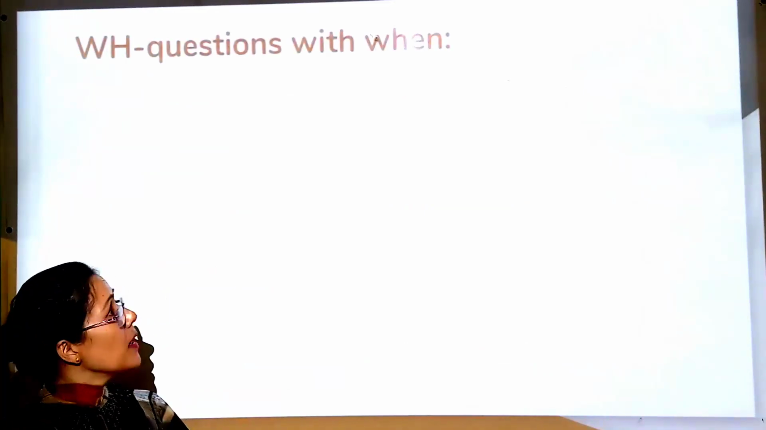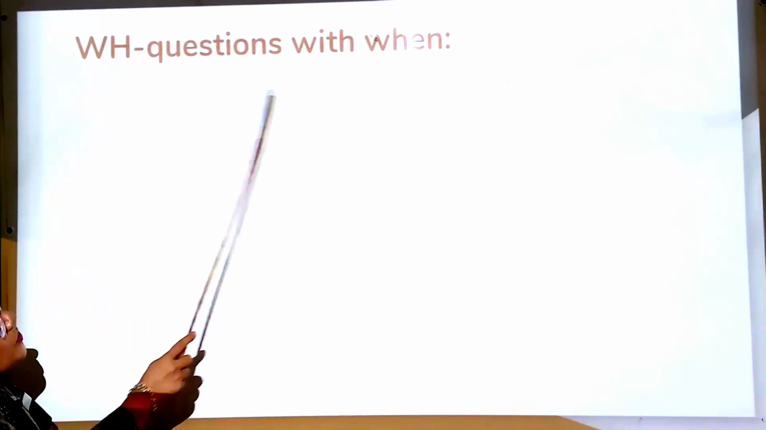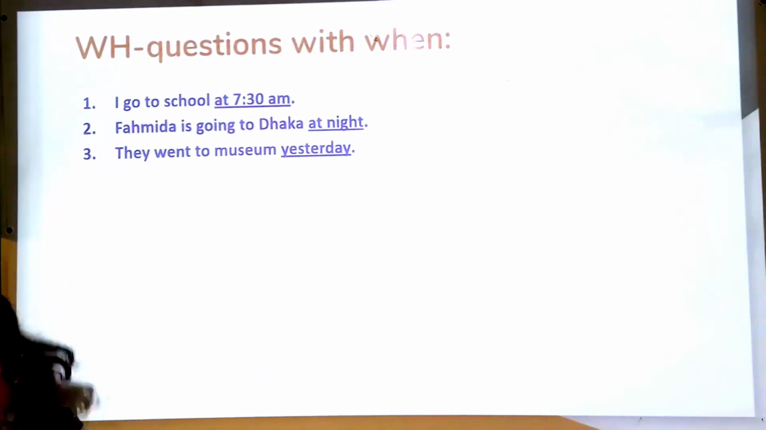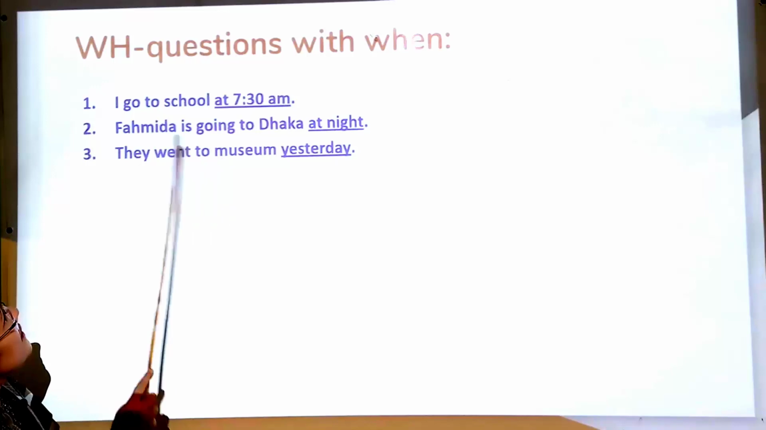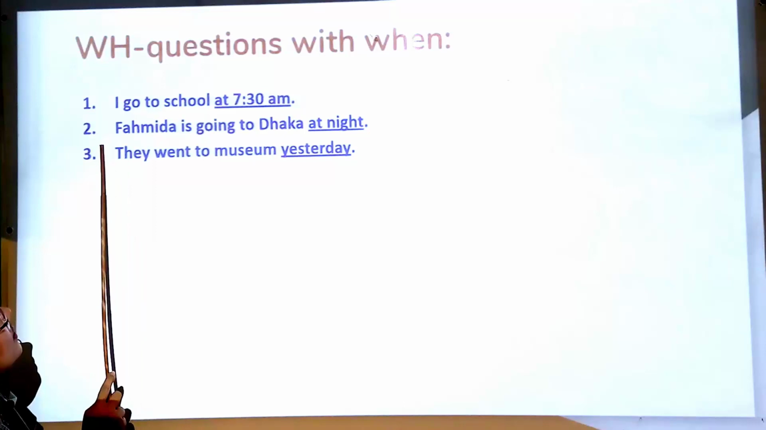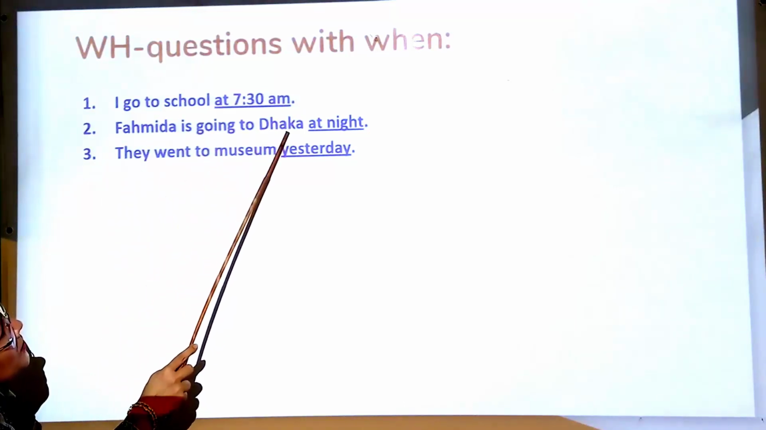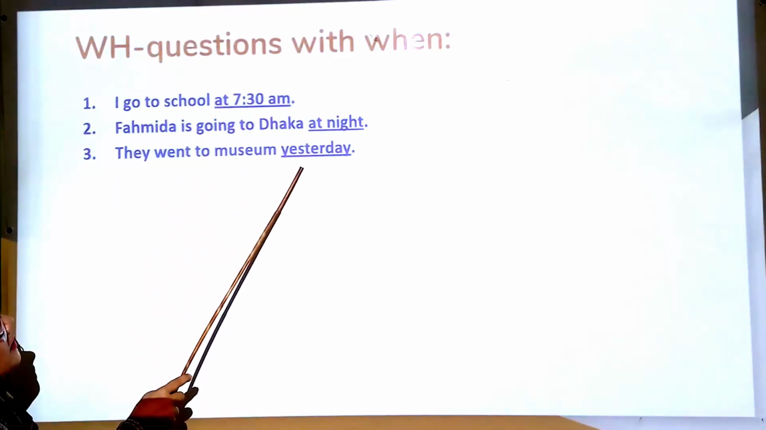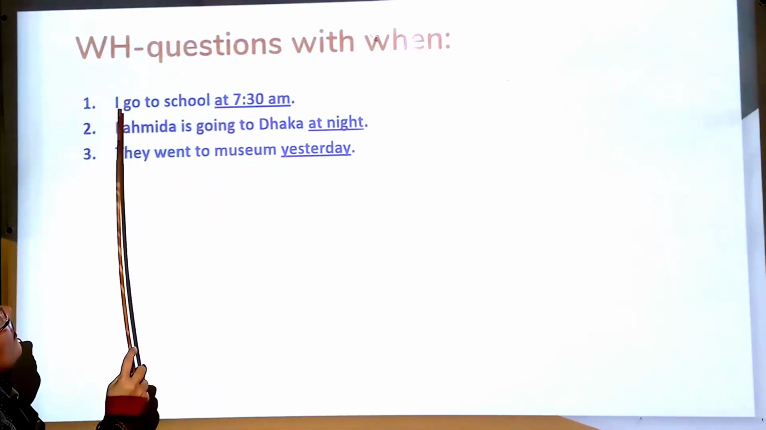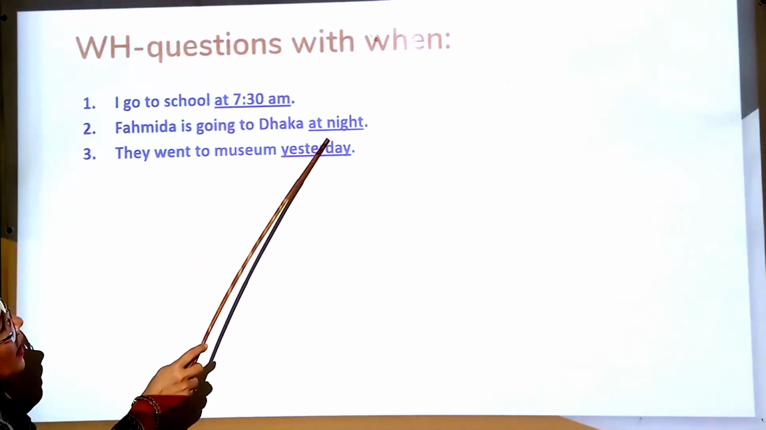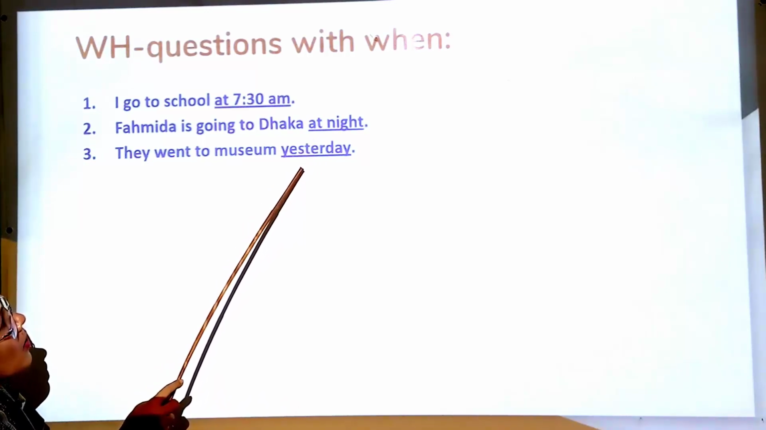Dear student, now we will make a WH question with when. Now look at the sentences. I go to school at 7:30 a.m. Number 2, Fahmida is going to Dhaka at night. Number 3, they went to museum yesterday. In number 1, underlined word 7:30 a.m. In number 2, at night. Number 3, yesterday. All these are time.